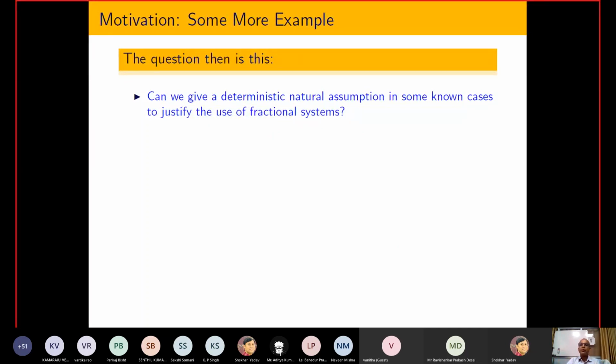Now let us come to another example, because most of the time whenever we are talking about calculus, we are using calculus for the modeling of systems, some kind of deterministic system, some kind of stochastic system. So using calculus we try to model it.